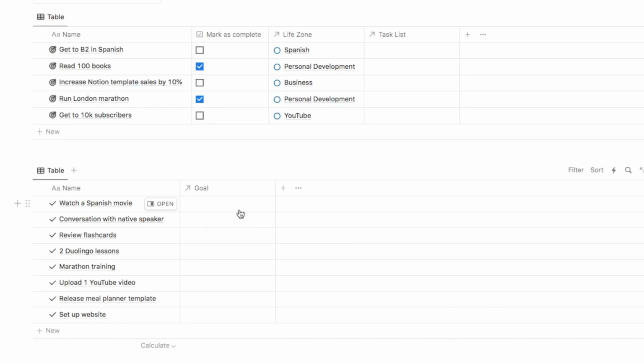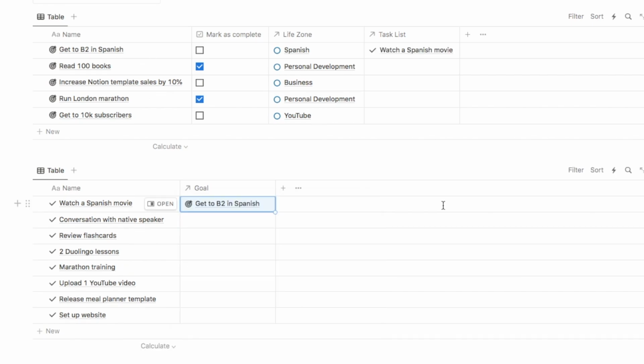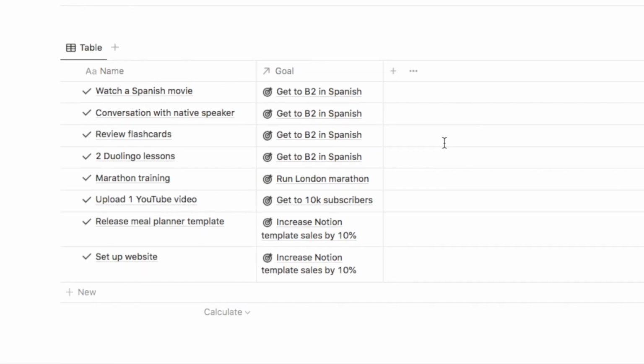So similar to before, you'll see now 2 new columns have appeared, one on each database. So now I can select which goal this task relates to. So this one is in relation to my Spanish goal, and you'll then see that task show up here next to the goal. So I'm just going to fill this out for each of these. We're then also just going to add a checkbox property as well so that I can check off the task once it's complete.